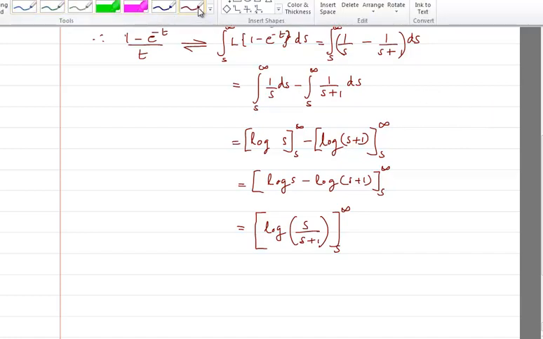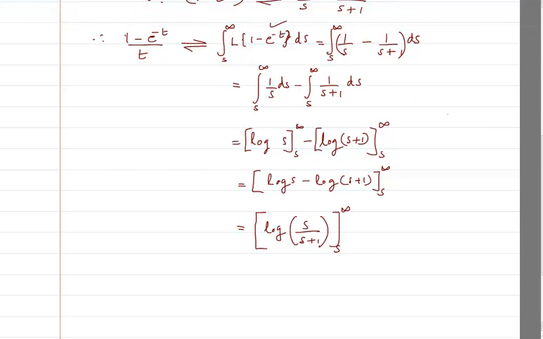Let me write it using a different color. So using that principle, I have basically joined them together here.